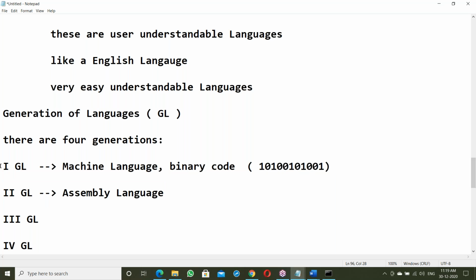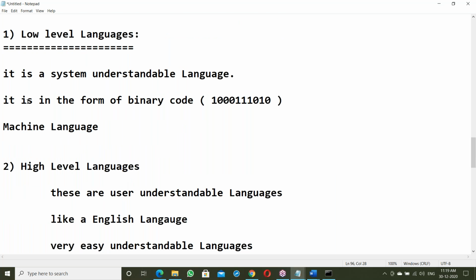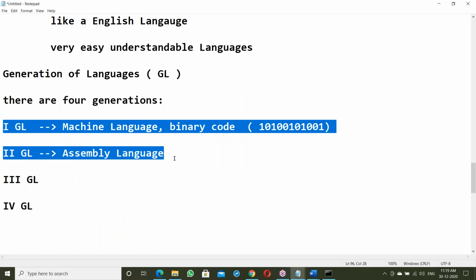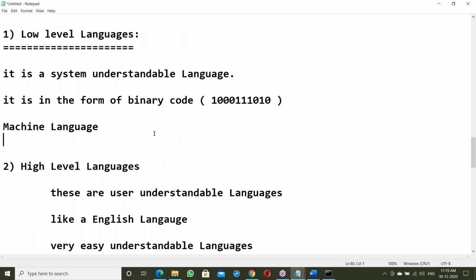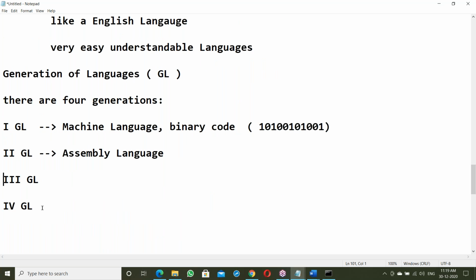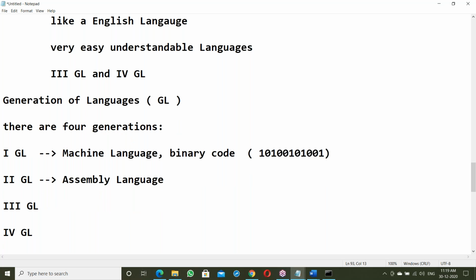So first and second generation come under low level languages. First GL and second GL, these two are low level languages. Next, third and fourth GL come under high level languages.